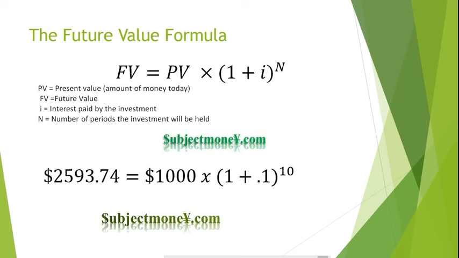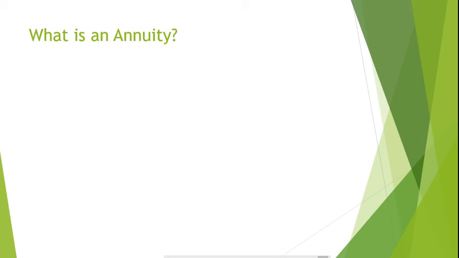We do $1,000 times 1 plus 0.1 to the 10th power, giving us a future value of $2,593.74. This would mean that the future value of $1,000 today is $2,593.74. What is an annuity?